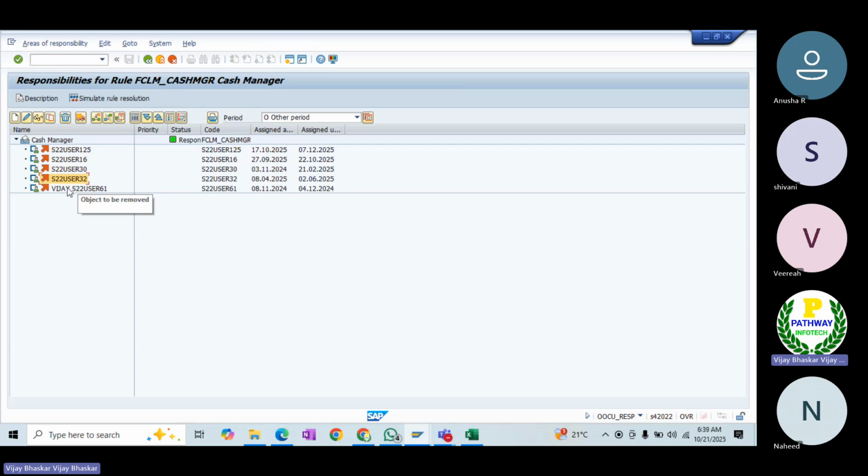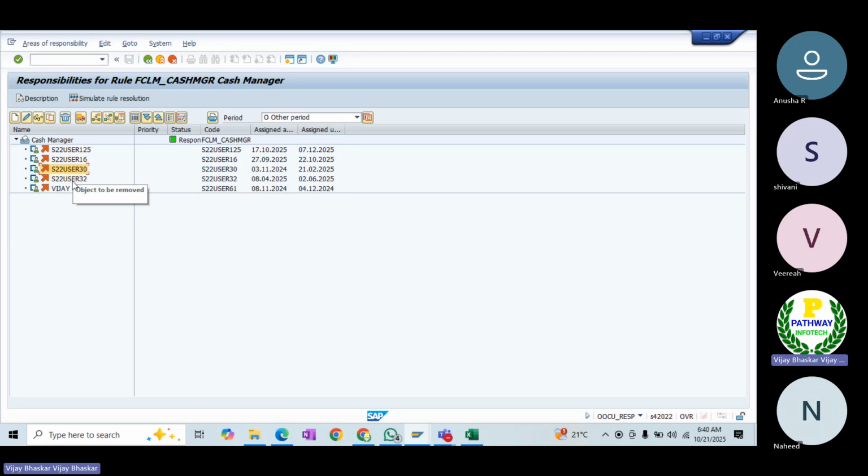My user ID is also here, but I am not the authorized person to approve, since I am creating the bank account. If I approve that account, it will become an audit issue. So except me, anyone else can approve this.